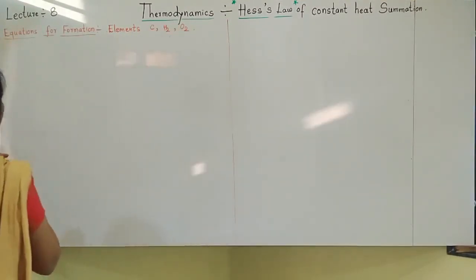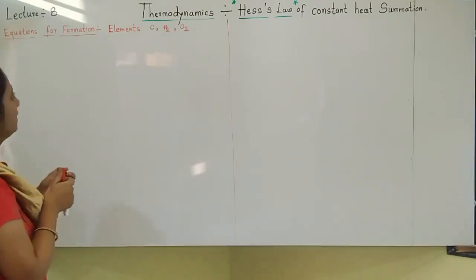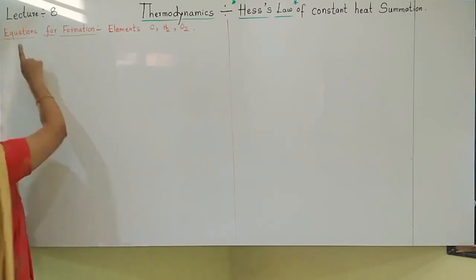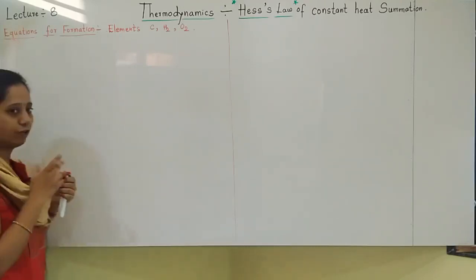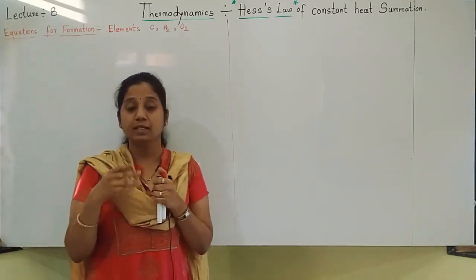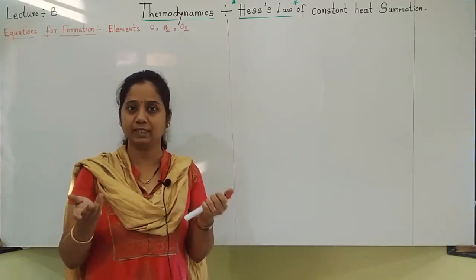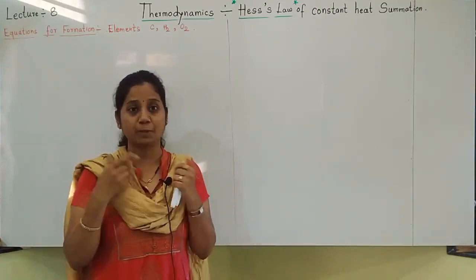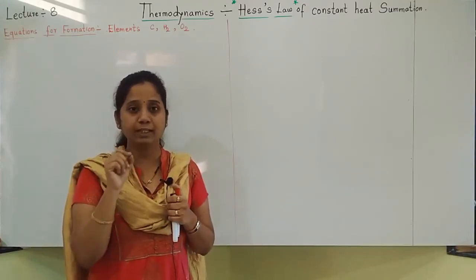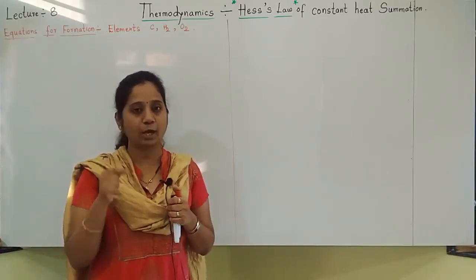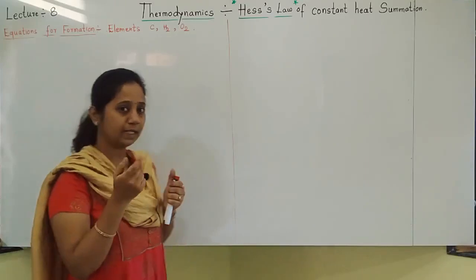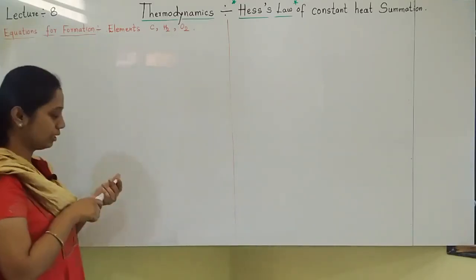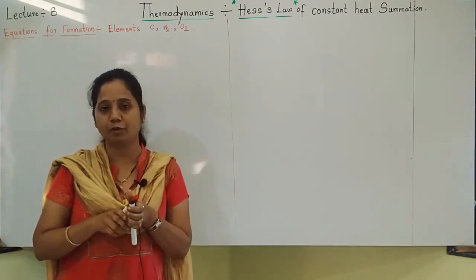Students, first we will understand the equations for formation. Let us understand how to write the equations for formation. For example, while solving the problems, they will say methane is formed, ethane is formed, ethanol is formed, water is formed, carbon dioxide is formed. Only in words they will give you, and you have to write the equations for that. So let us understand how to write the equations for formation type of reaction, enthalpy of formation.